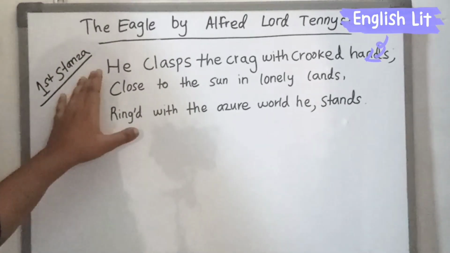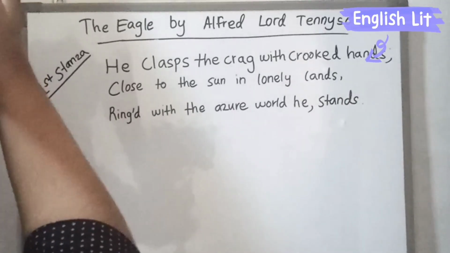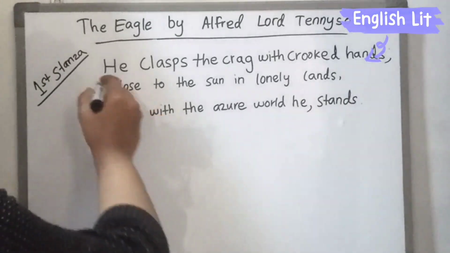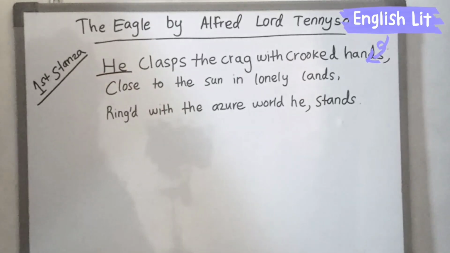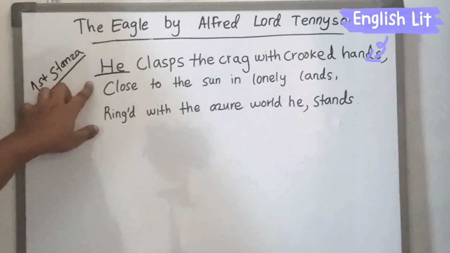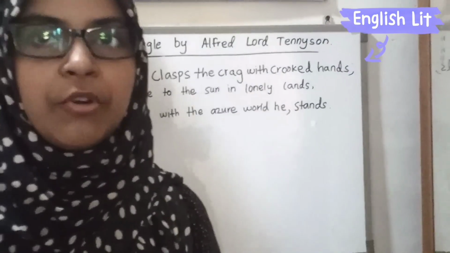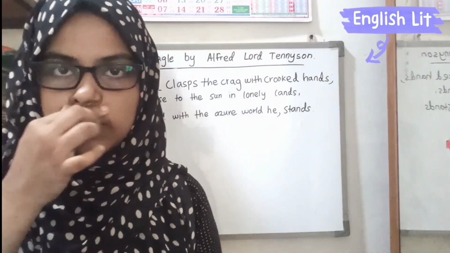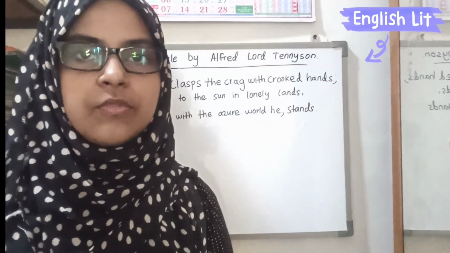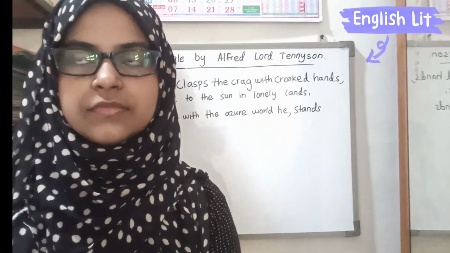So from that conclusion, we have to come up with an argument. He clasps. Who is referred to as he? He refers to the eagle. We discussed the poetic techniques in previous videos. So, what is personification? We studied that, giving a human trait to an inhuman